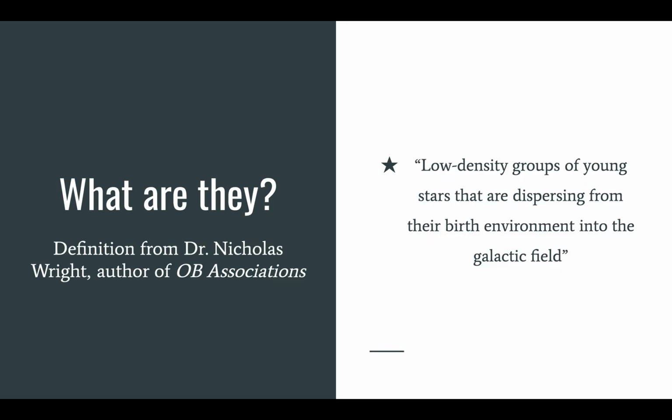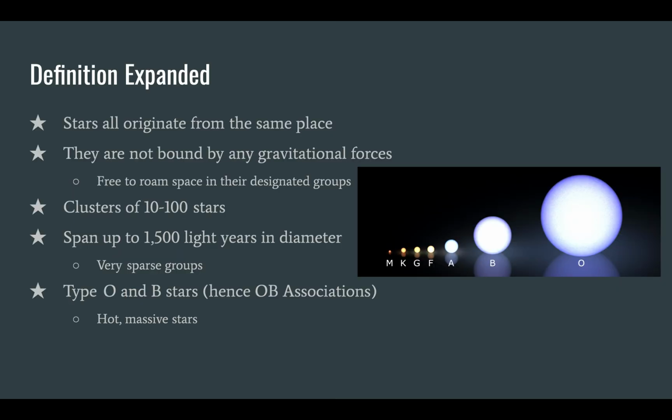So first, I would like to start with a definition from Dr. Nicholas Wright, who is the author of an article called OB associations. He defines them as low-density groups of young stars that are dispersing from their birth environment into the galactic field. So what exactly does this mean?